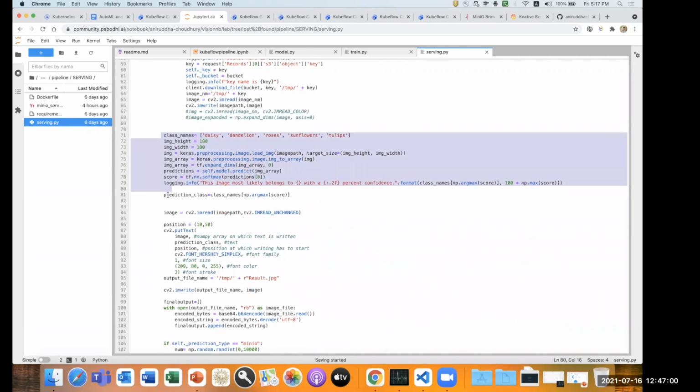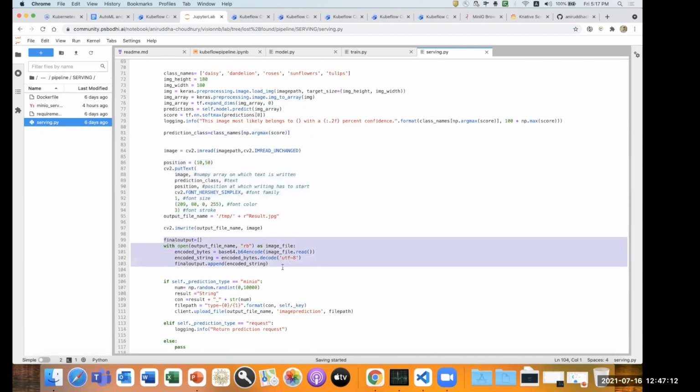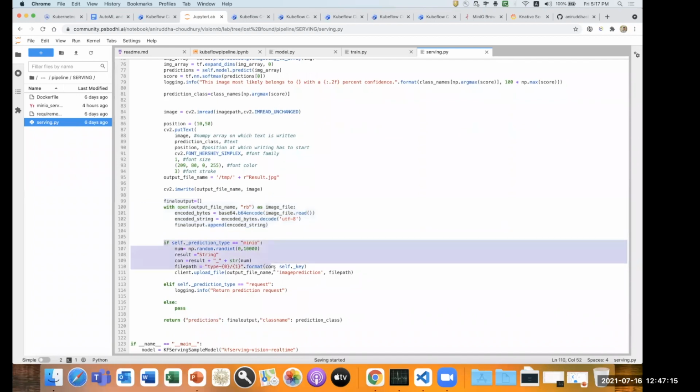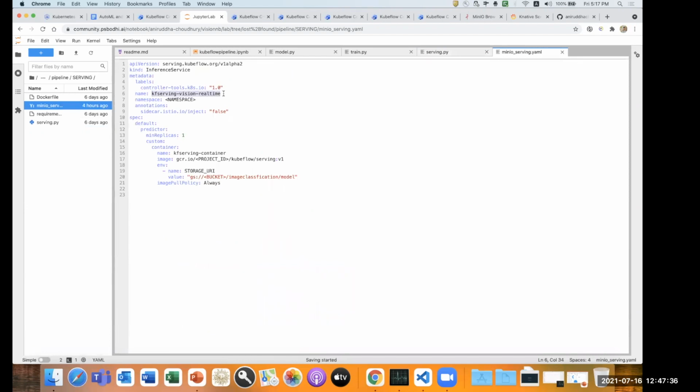Once I try to predict on top of that, I can take the probability score, which is the maximum probability of that. Once that is done, we can save the model in KF serving only and directly on the Docker only. Once you do that, we serialize the model of the image and upload the image of predictions back to MinIO again. Once we save the model, we can try to return the request in KF serving also. What is the particular image of predictions and what is the predicted class number, and this is the particular template which we are following, and we have to provide a KF serving name, and this name should coincide with a YML, where the name should be the same, and these are the environment variables which are provided from the outside, and you can provide the particular Docker image.